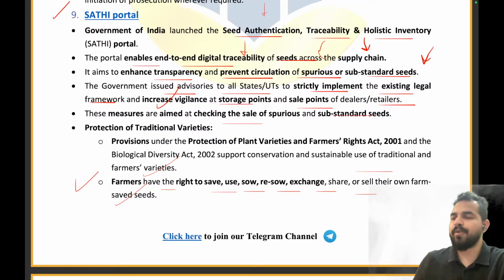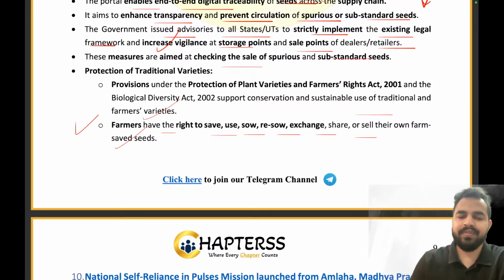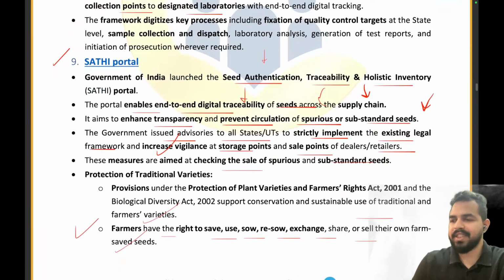So what is the full form of SATHI? Please quickly tell me in the chat box. What exactly does SATHI stand for? SATHI stands for the Seed Authentication, Traceability and Holistic Inventory portal.